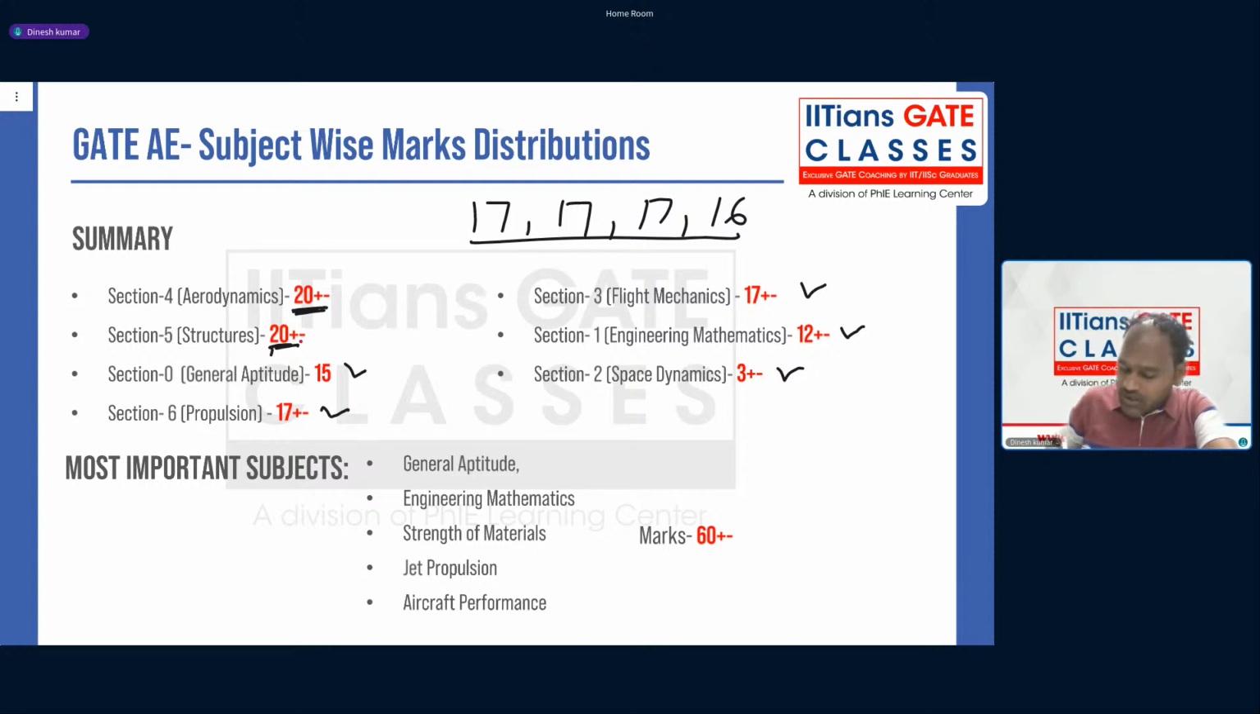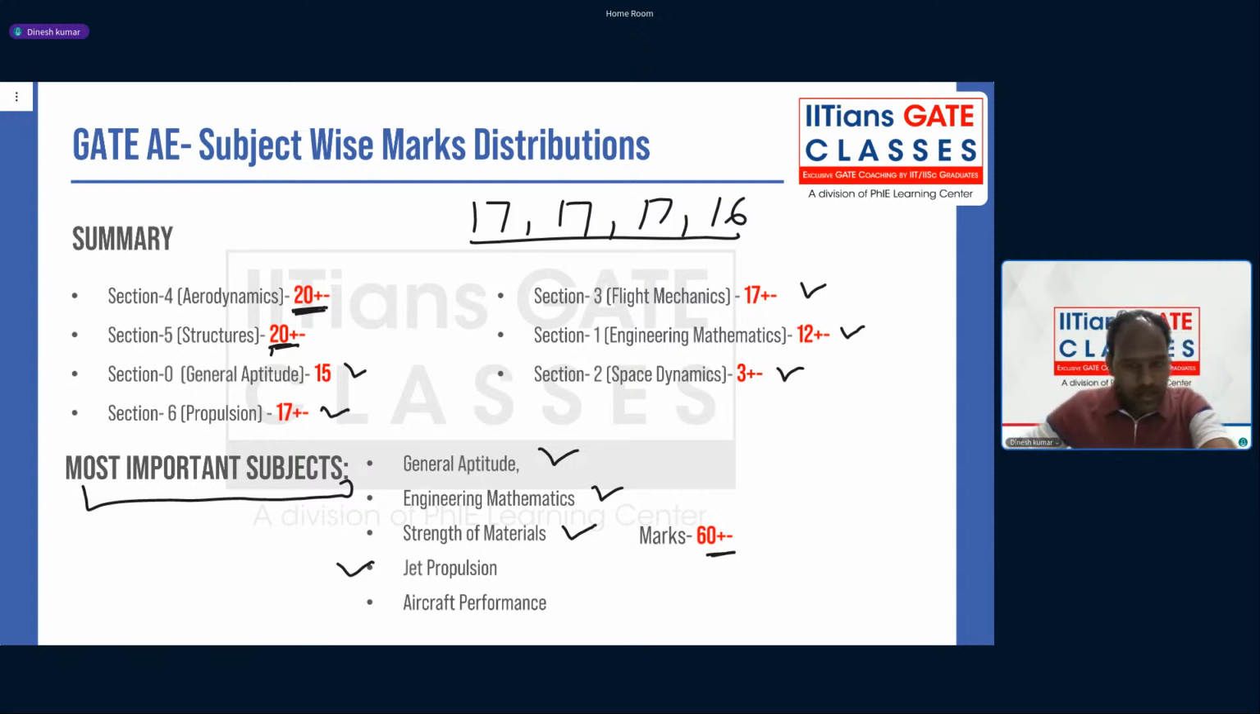Okay, now guys, which are the most important subjects in your syllabus? General aptitude is on top of the list, then engineering mathematics always, then strength of material, jet propulsion, and aircraft performance. These five subjects, guys, will be close to 60 plus minus marks. Okay, so these subjects are asked for almost 60 plus minus marks.